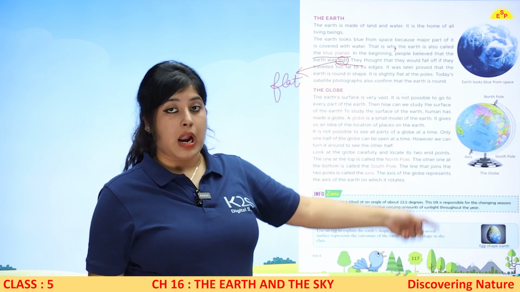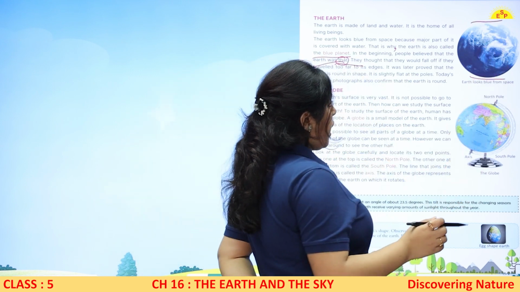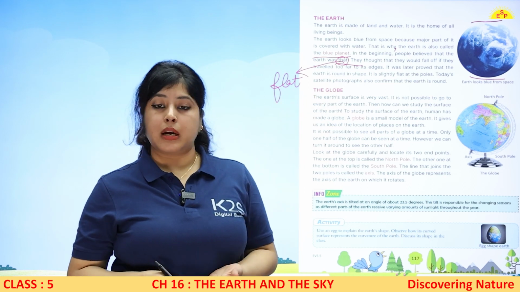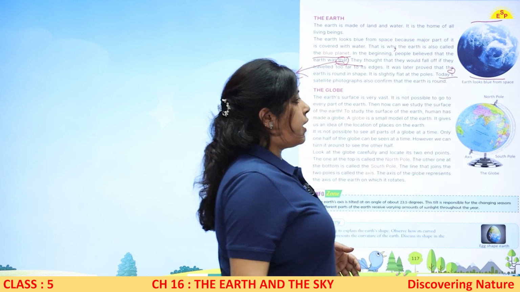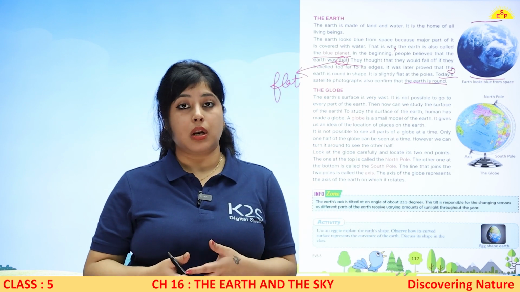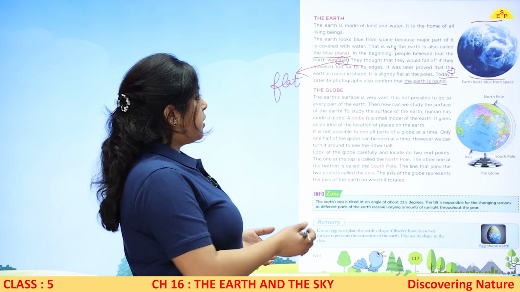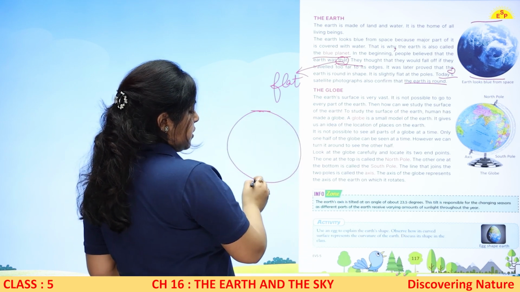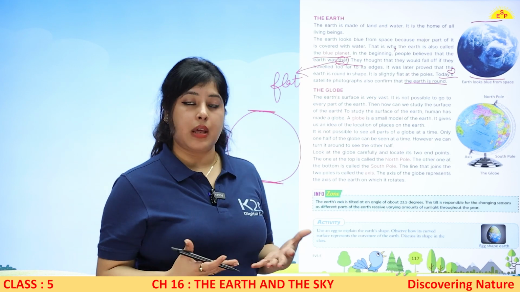It is slightly flat at the poles. So जो इसके polar regions हैं वहाँ पे ये थोड़ी flat है. Today's satellite photographs also confirm that earth is round. So जो आज की satellite है उससे भी ये prove होता है कि earth जो है वो round in shape है. Actually earth looks like an orange, a fruit-like shape, but it is neither too round, it is actually flat at the polar region. Okay, so its shape is very unique.